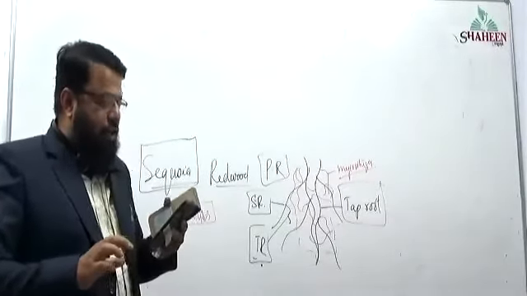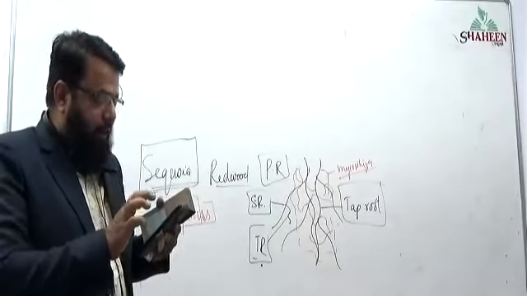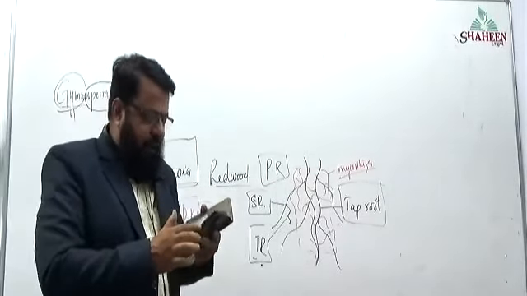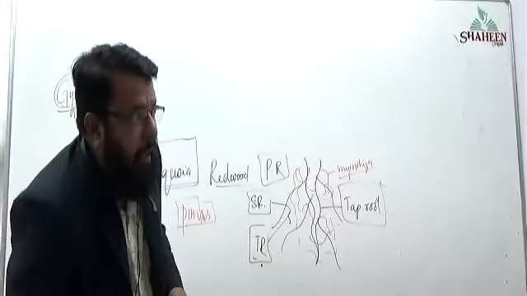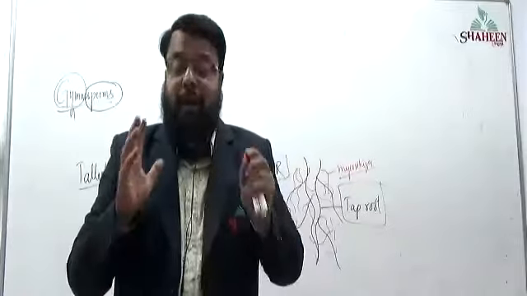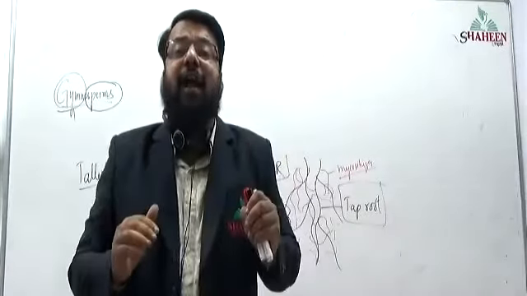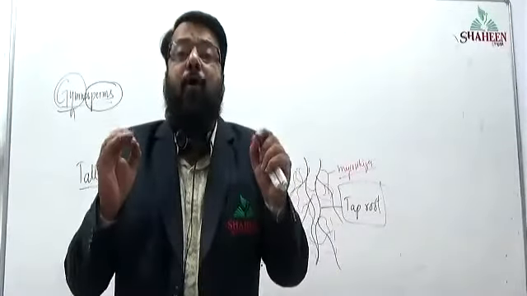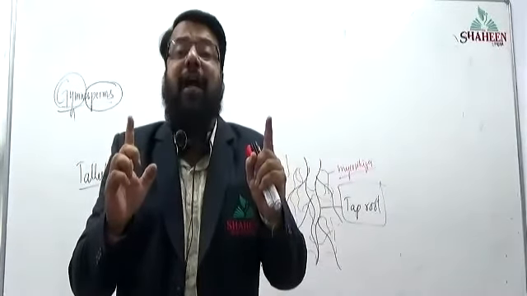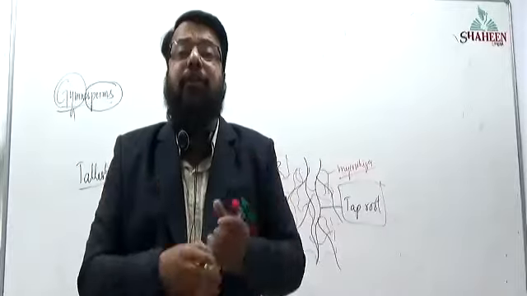Beneficial relationship. Very good. A relation between two different organisms where both the organisms are benefited is called a symbiotic relationship.